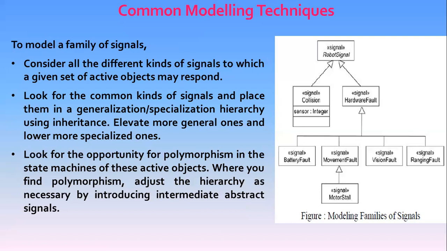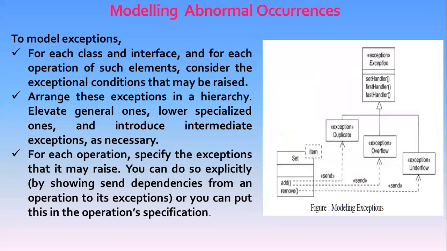Now coming to modeling abnormal occurrences. An important part of visualizing, specifying and documenting the behavior of a class or an interface is specifying the abnormal occurrences that its operations can produce.